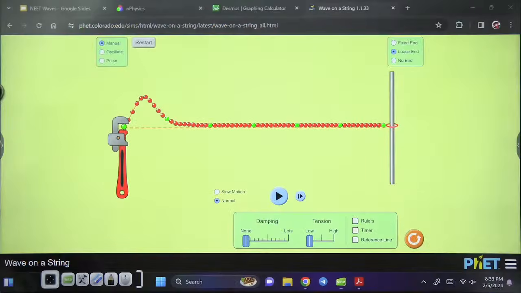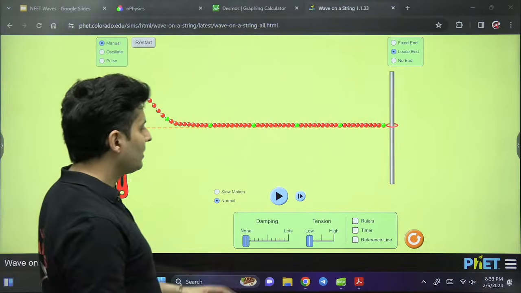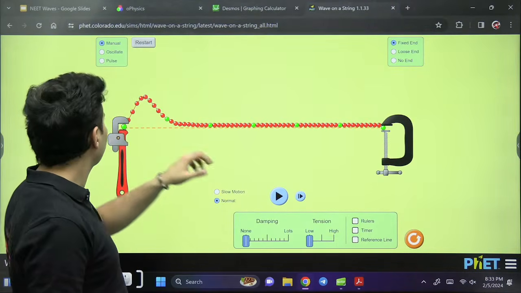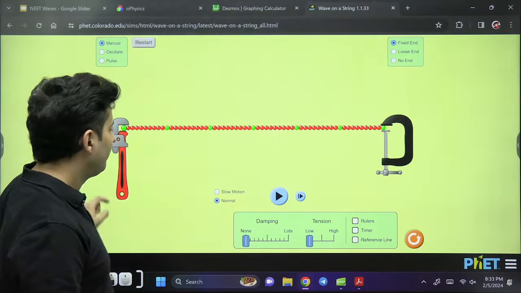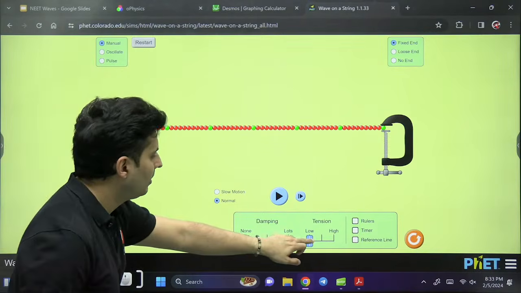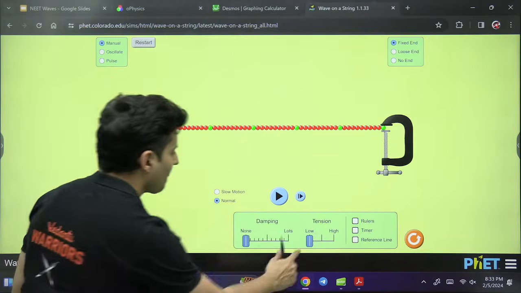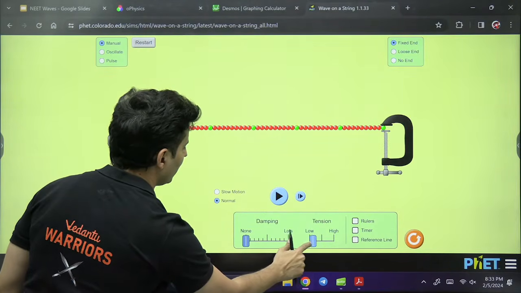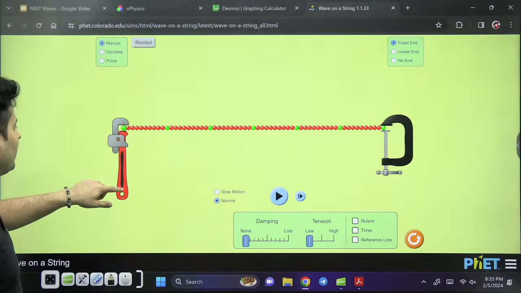If you don't believe me, it's okay. I will show that to you right over here. Let's create a standing wave, my dear warriors. Let's restart this fixed end. Let's keep a decent amount of tension. Okay, perfect. I can't keep it in between. Anyways, let's try this out.